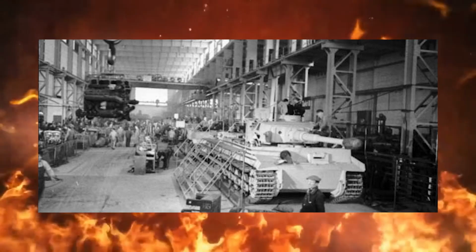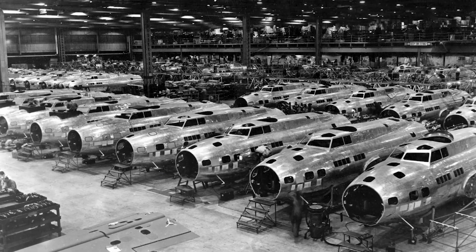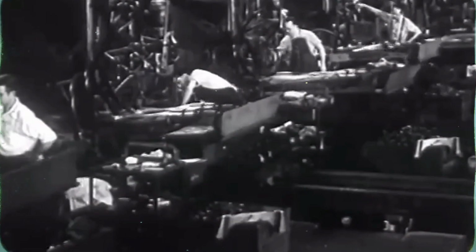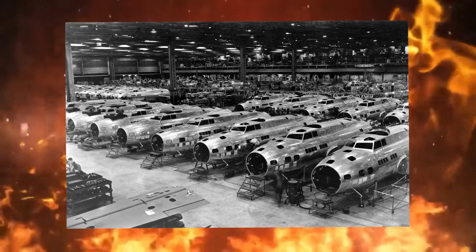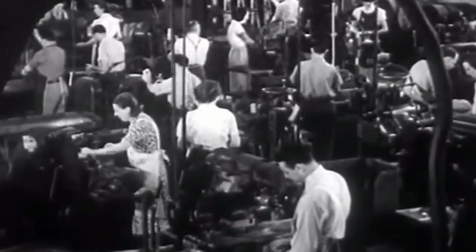Lastly, Germany was outmatched industrially. Despite having a formidable military, they could not compete with the massive industrial output of the United States and the Soviet Union. This imbalance became clear as the war progressed, with the Allies producing tanks, aircraft, and ships in vast numbers, far exceeding Germany's production capacity.